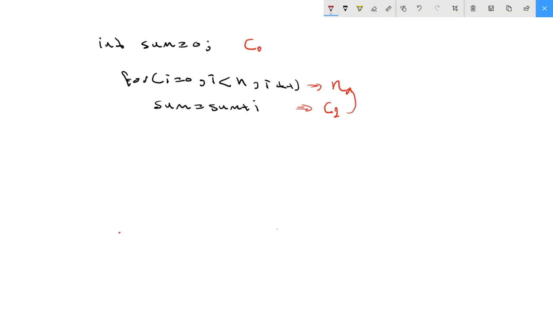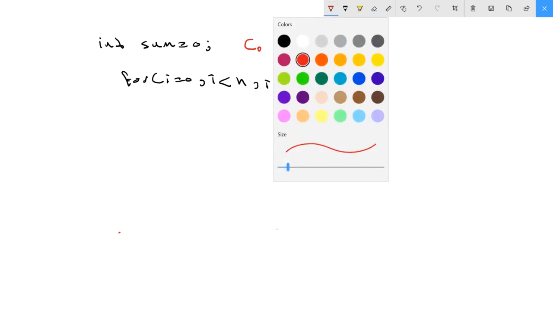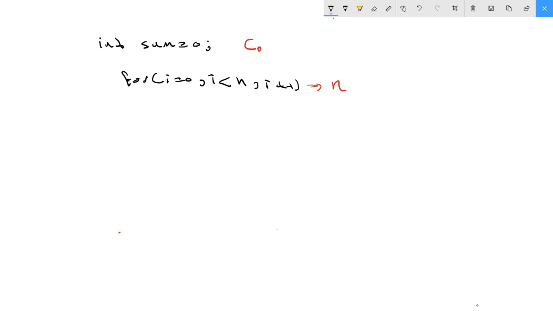Now let me make the code more complex by adding another loop inside this loop before I do the add operation. That means I want to add another loop before I do sum. I have another loop here, and inside this loop I have j equals 0, j less than n, j plus plus, and I have sum equal sum plus i multiplied by j. Okay, that's good. Now what's the complexity here?